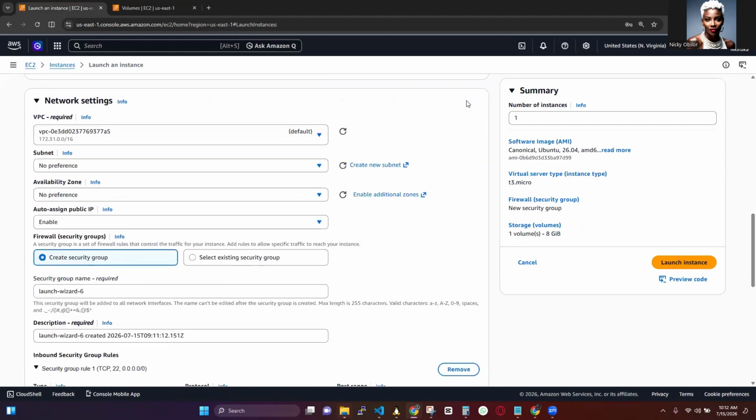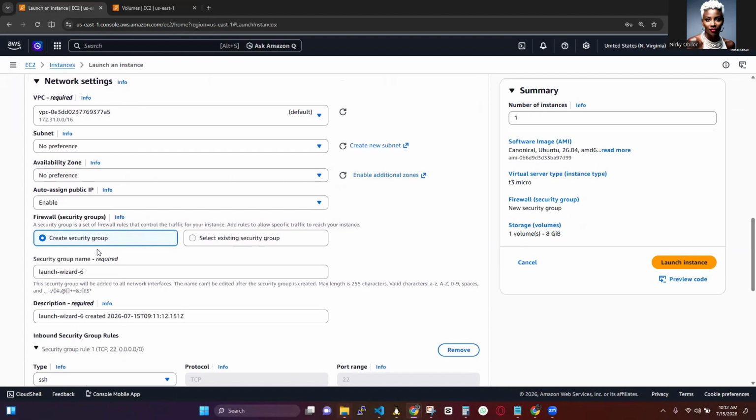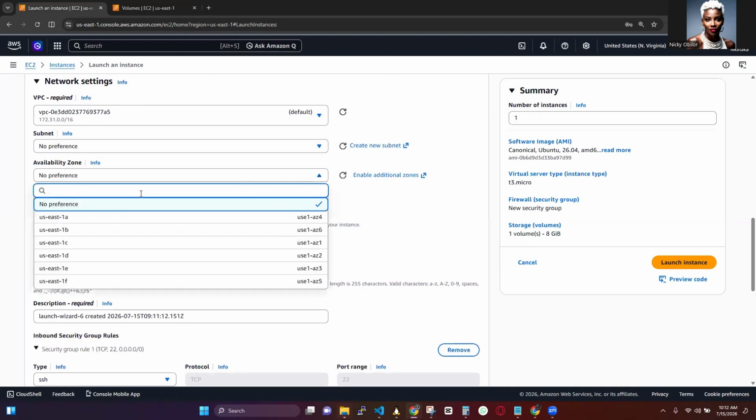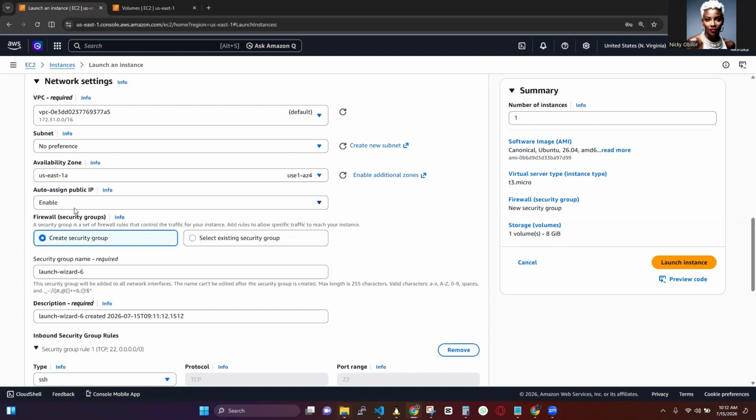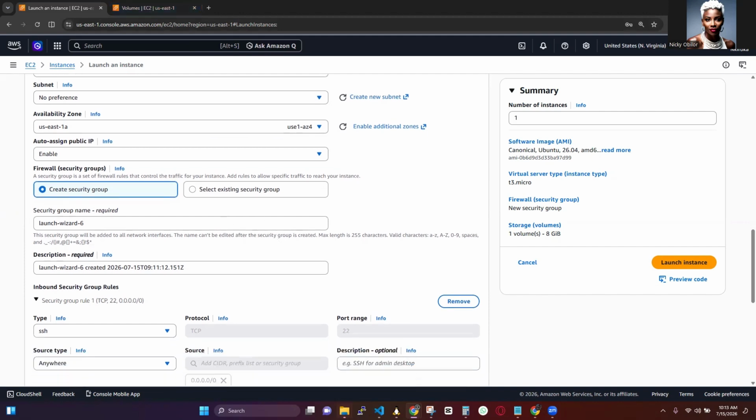Defaults. So let's select us-east-1a. We're going to select that by ourselves so that we ensure that the instance is in the same availability zone as our volume that we detached.